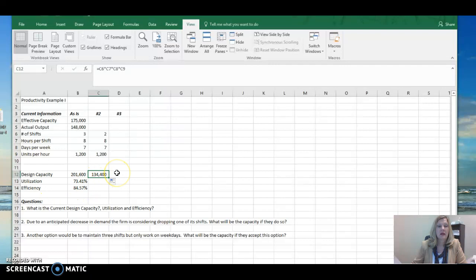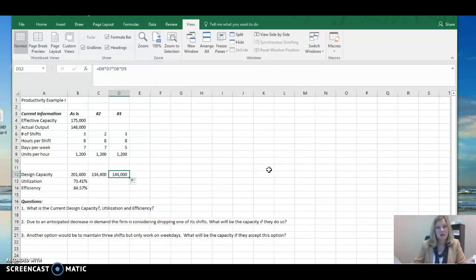Now let's take a look at number 3. It asks us, another option would be to maintain 3 shifts but only work on the weekdays. So let's just copy this all over, but now we're working 5 days a week instead of 7. Now what happens to our capacity? Our capacity went from 201,600 to 144,000.